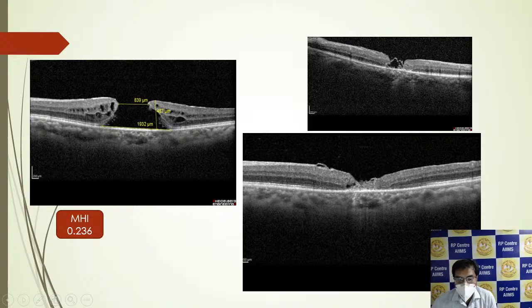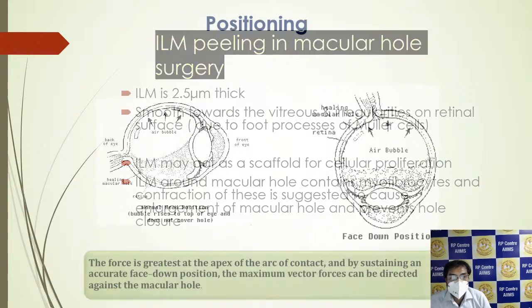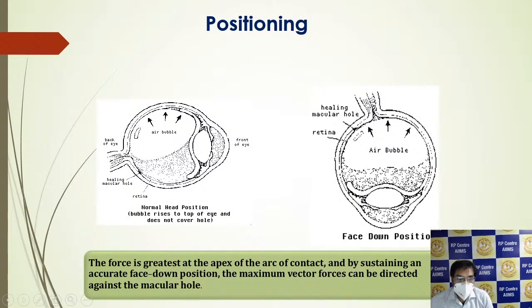The 1 month follow up. So why do we do ILM peeling in macular hole surgery? The ILM is 2.5 micrometer thick, which is smooth towards the vitreous, and has irregularities on the retinal surface due to the foot process of the Muller cells. ILM may act as a scaffold for the cellular proliferation. ILM around the macular hole contains myofibrocytes, and contraction of these is suggested to cause enlargement of the macular hole and prevents hole closure. So positioning is very much important.